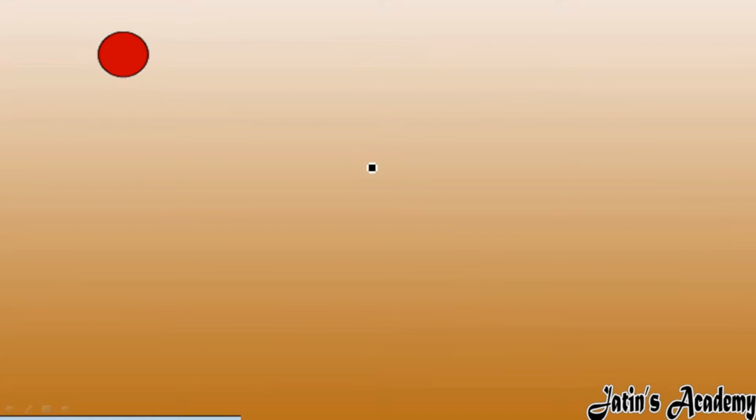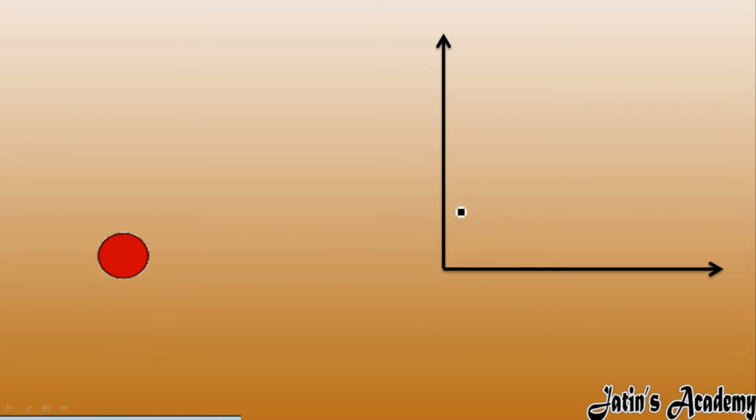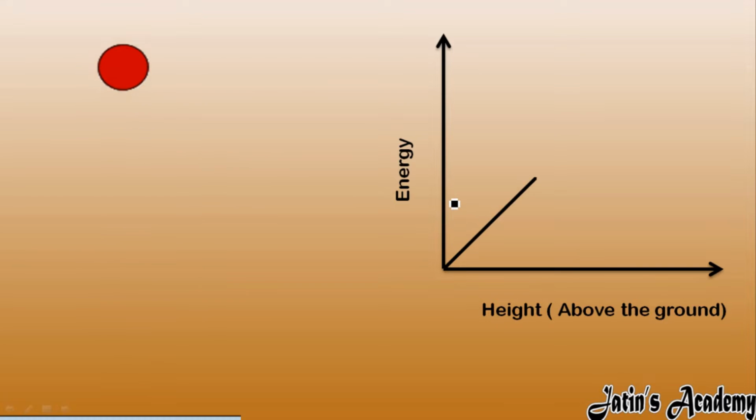Next we have, for example, a ball moving downward, and after some time it bounces back and moves upward. Now we have to draw the graph for both cases. Firstly, we have the y-axis and x-axis. We take energy and height above the ground.